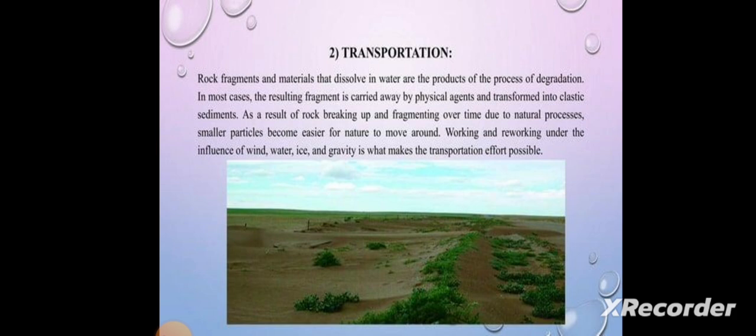Transportation. Rock fragments and the material that dissolves in water are products of the process of degradation. In most cases, the resulting fragment is carried away by the physical agents and transformed into clastic sediments. As a result of rocks breaking up and fragmenting over time due to natural processes, smaller particles become easier for nature to move around. Working and reworking under the influence of wind, water, ice, and gravity is what makes the transportation effort possible.